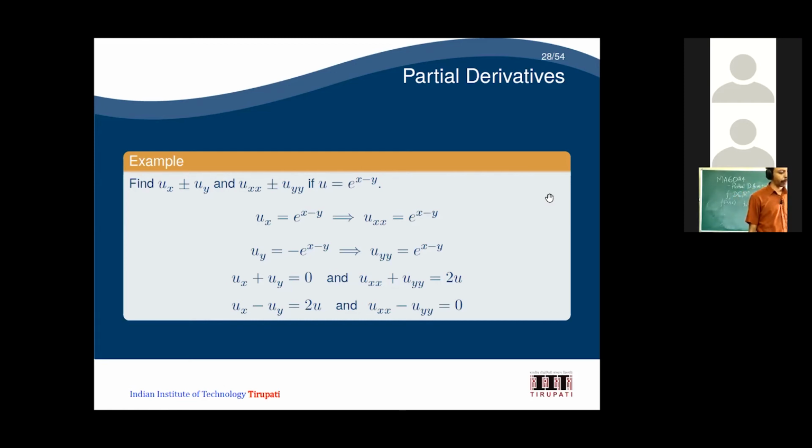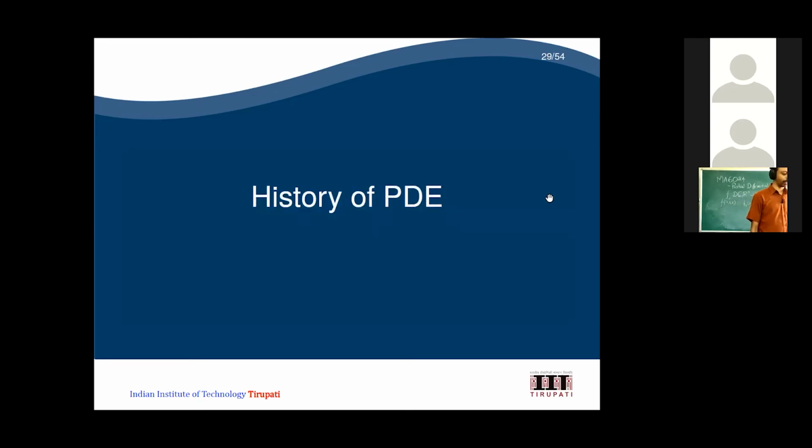Now, if you sum it up, u_x plus u_y, what will you get? That will become 0. Whereas if you take u_xx plus u_yy, you get 2u. Similarly, u_x minus u_y is going to be 2u. These are also the same, just keep it in mind. I will come back to that again after the history of PDE.